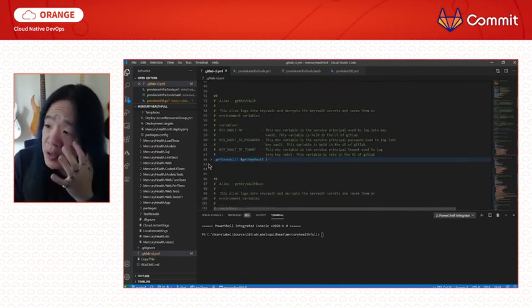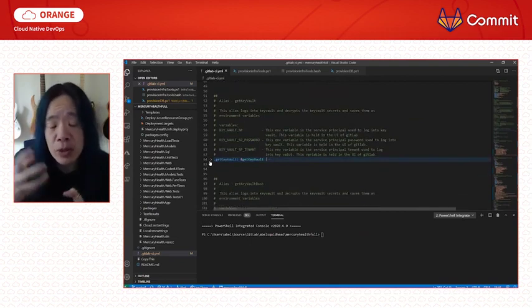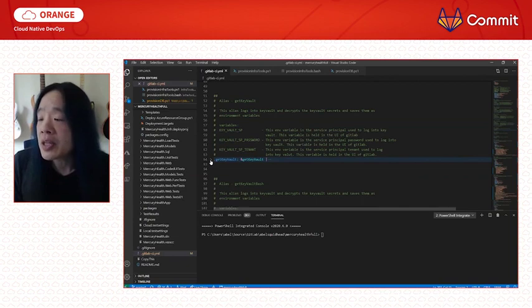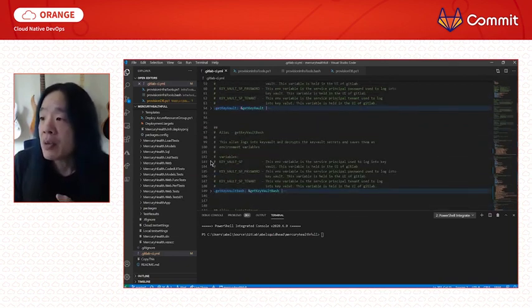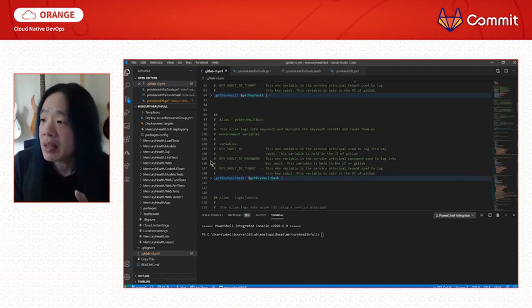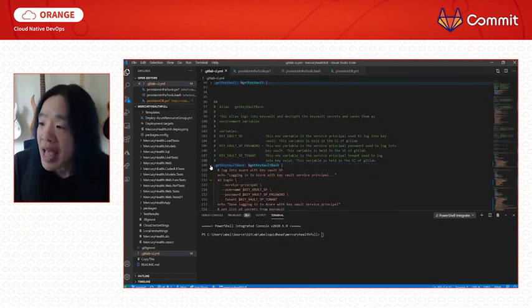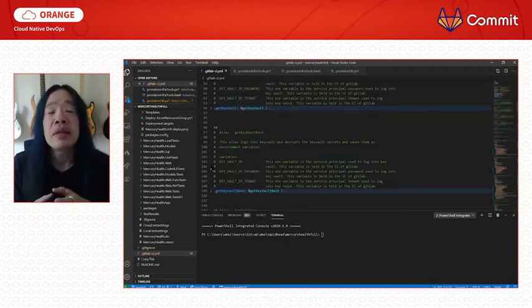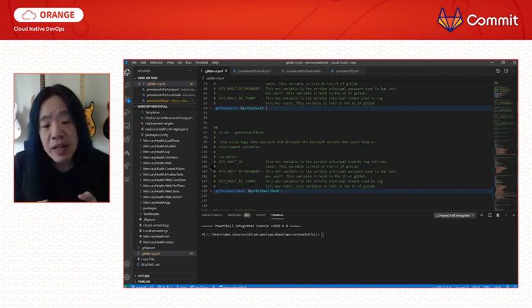I also wrote some scripts that I'm going to be using throughout my pipeline as well, including things like getting my secrets from Azure Key Vault, where I store all of my secrets. And I wrote this in both PowerShell and Bash, because I'm using both Windows runners and also Ubuntu runners to build and deploy my application.